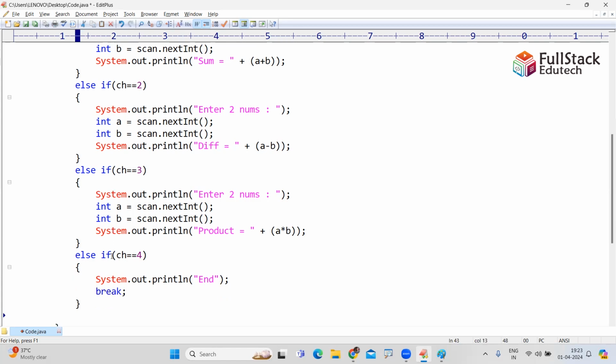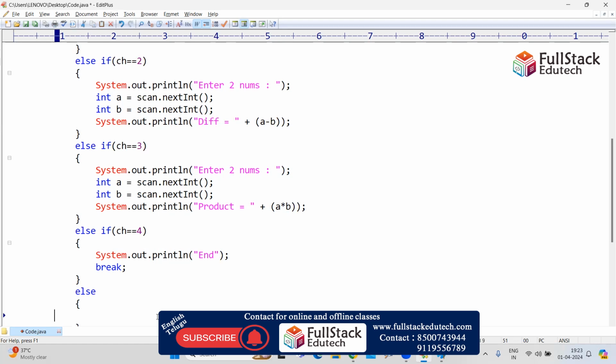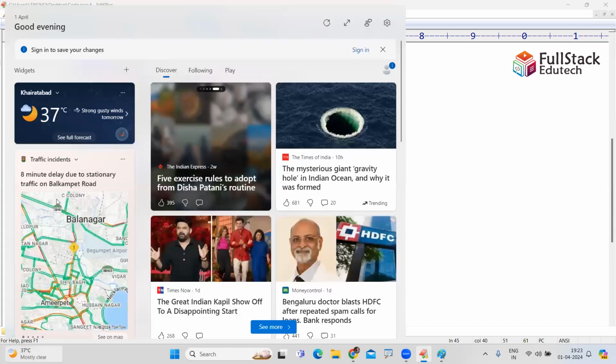Sir, chances are they can enter something other than 1, 2, 3, 4 also. Simply, in the last else block, you need to specify invalid choice. Invalid choice. Now you are executing the code.